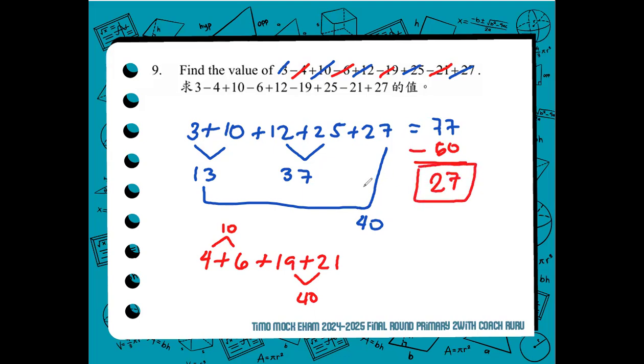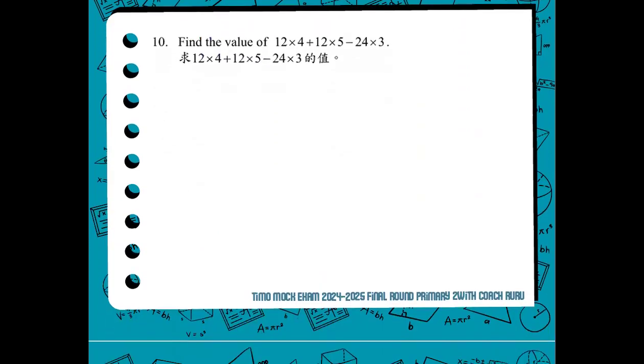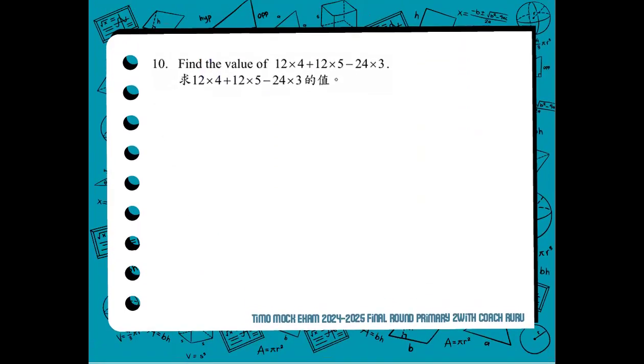So, going back to the principle of the receiving and giving away of fruits, you have a total of 77 fruits, and you will be giving away 50, so you will be left with 27 fruits. So, the same principle. All right, now we move forward to number 10. In number 10, we find the value of the expression 12 times 4 plus 12 times 5 minus 24 times 3.